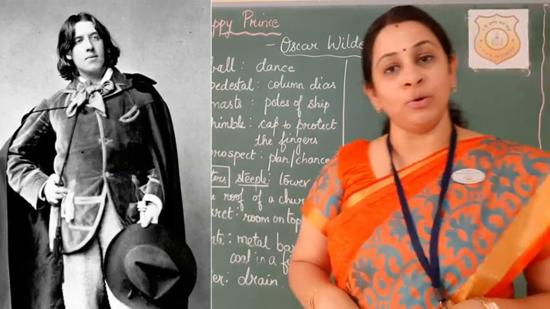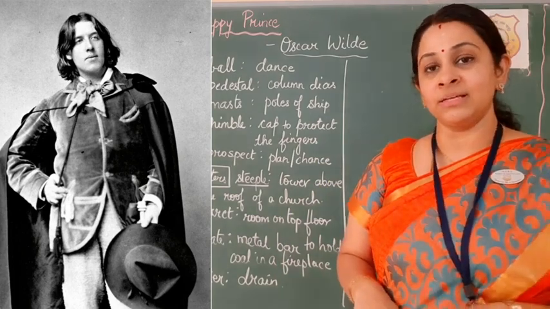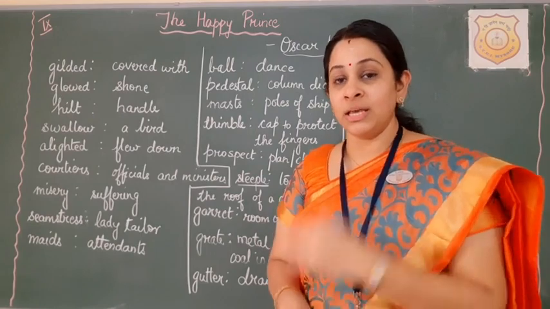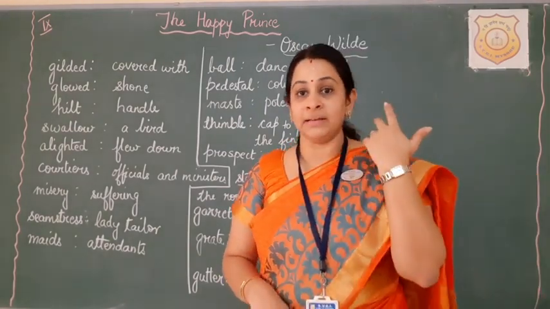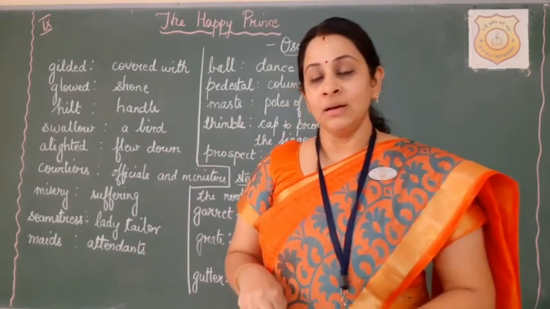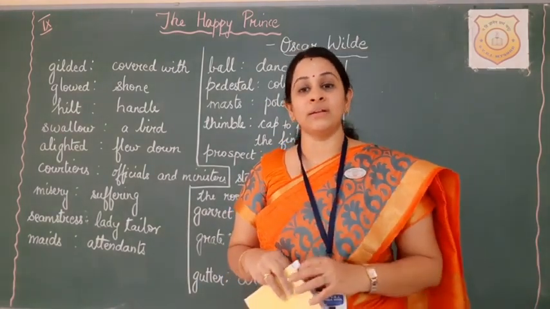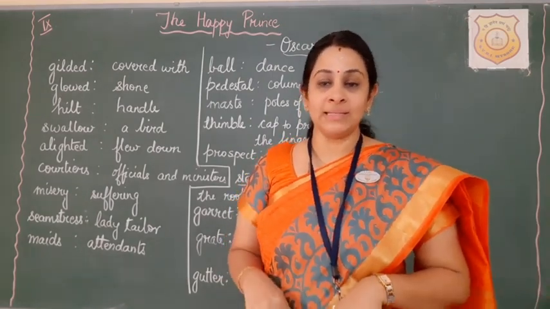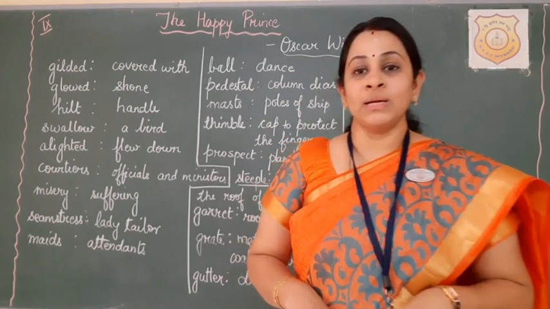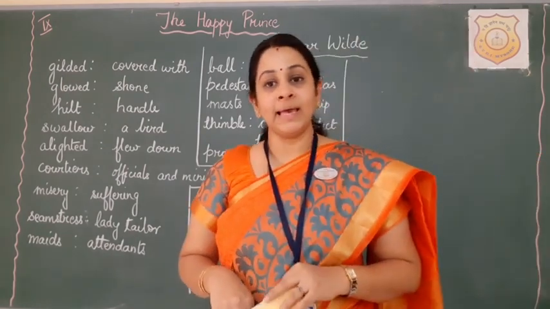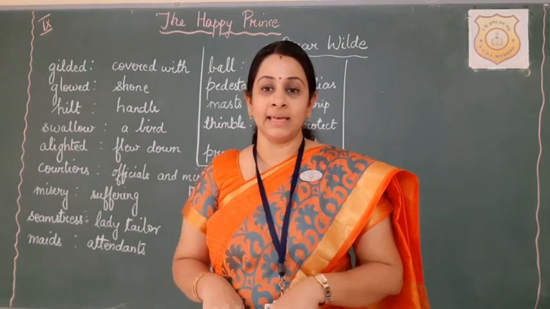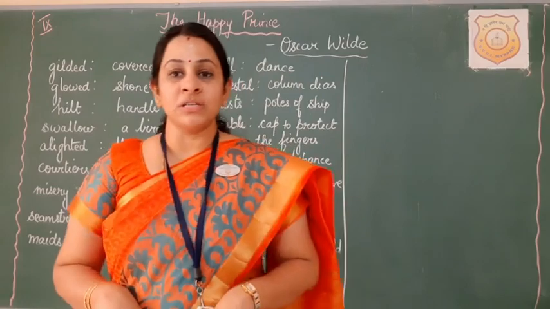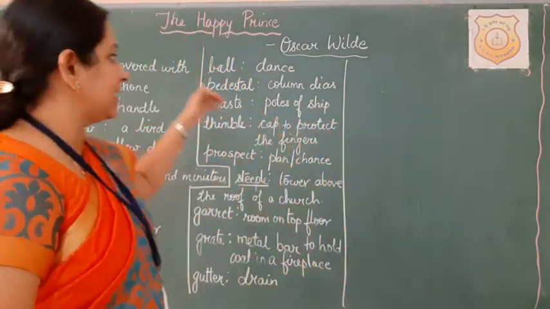Oscar Wilde is a popular poet and a playwright who was born to highly educated parents. His father was a surgeon. He was an expert in performing eye and ear surgery, and his mother was a famous writer. His father was also interested in writing plays and stories, and they have also published various works. So, Oscar Wilde was born on 16th October 1854 and he died at the age of 46 in the year 1900.